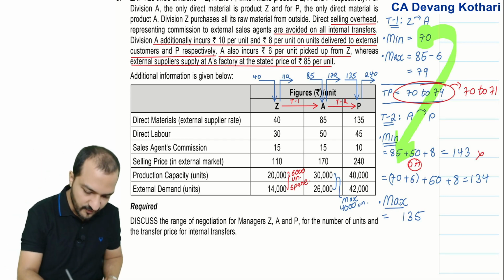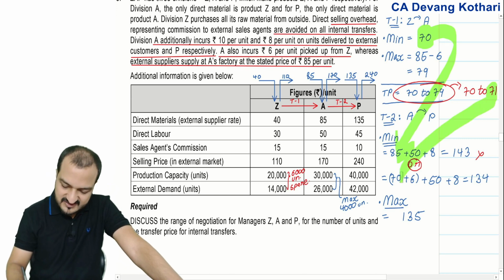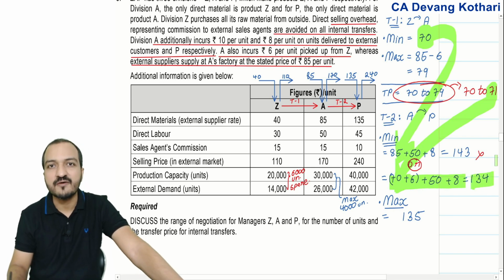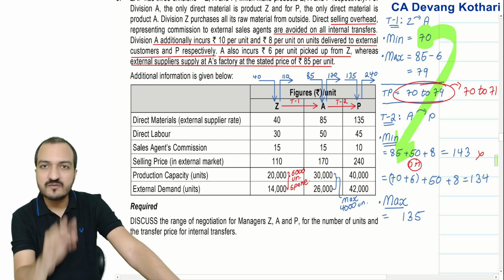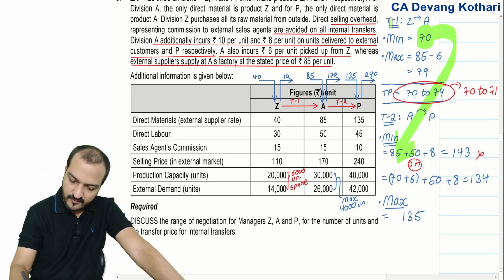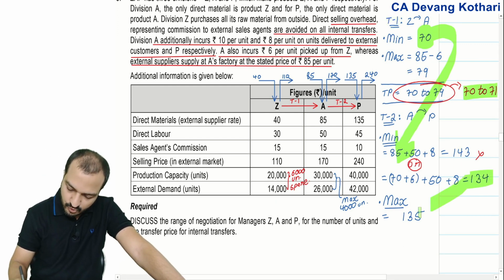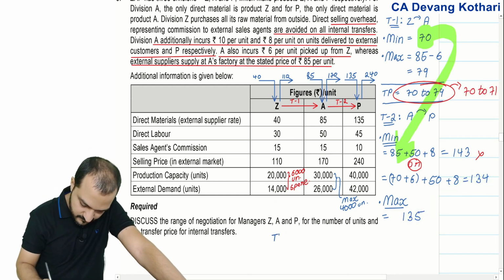Because if you charge anything more than 71 over here, then 71 plus 6 plus 50 plus 8 will become more than 135. Then transfer 2 won't be possible. In short, both transfers are possible only if transfer 1 range is 70 to 71 and transfer 2 range is 134 to 135.